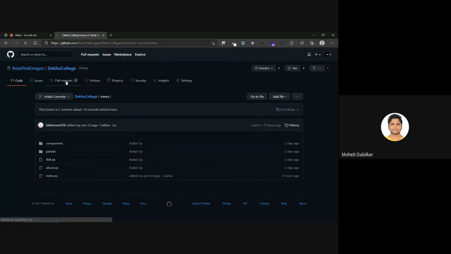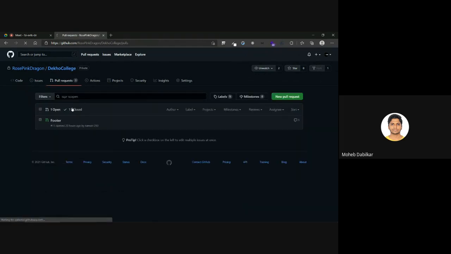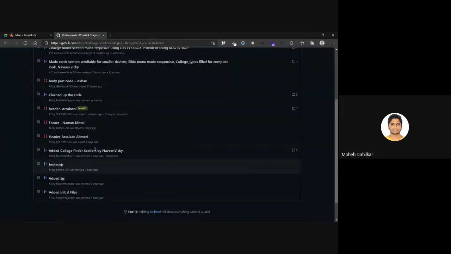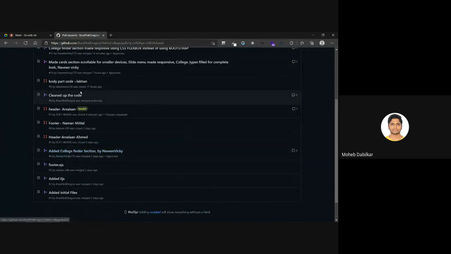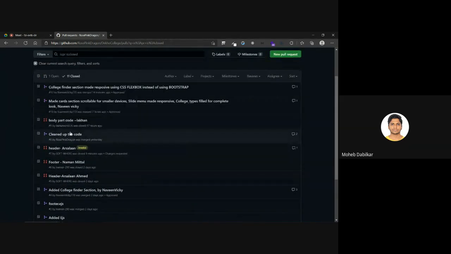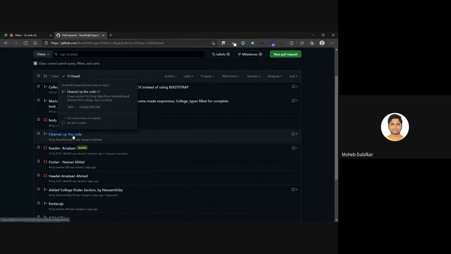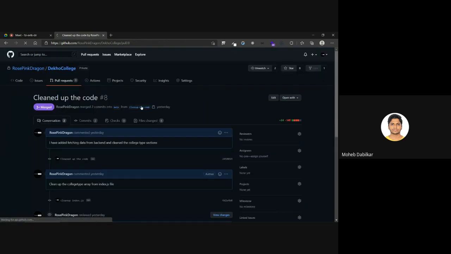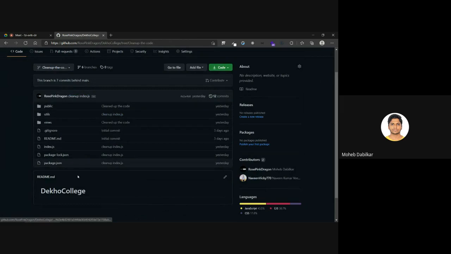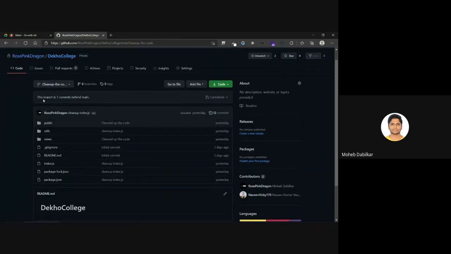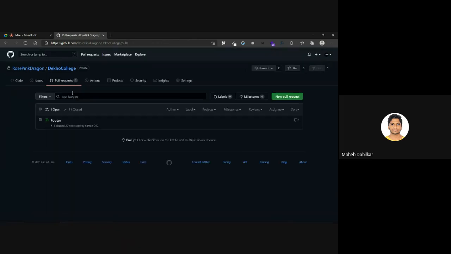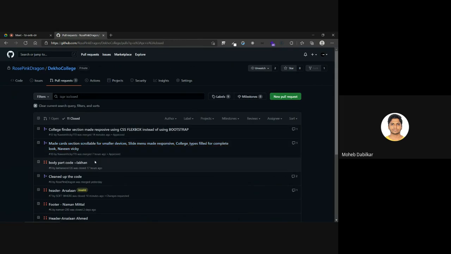So let's say that in future I see that the code is breaking now, and then I want to come down to some branch. I see this is the branch that I need, and this is where the code was working perfectly. I can always go to this branch and get my code back up again, right? So I can go over here and click over here. You see, it gives me the status of the code, and it also says this branch is 7 commits behind main. So please do not mess with other branches. Whenever you're doing anything, create a new branch and work with it.